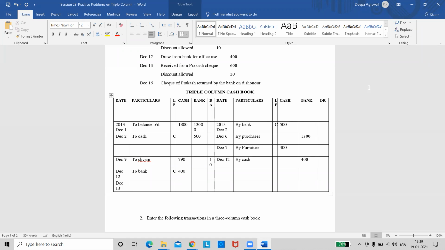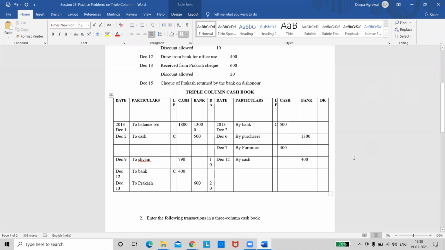So I'll take the date, December 13th. I'll write the entry as to Prakash because he is giving us the check. And I'll enter the amounts in the bank column, 600 rupees. He's also giving a discount allowed of 20 rupees. We are giving him a discount of 20 rupees. So that entry also is entered.